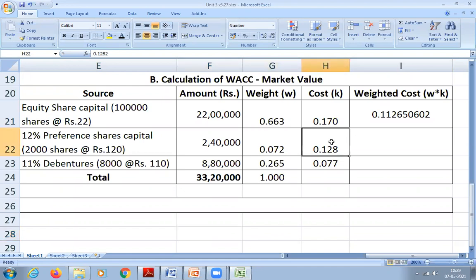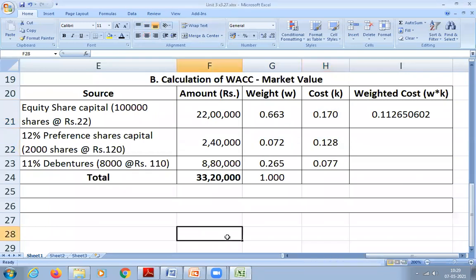All of you calculate. Don't tell the answer. All of you please calculate, or else others will become lazy. Use your calculator and please calculate. 0.072 into 0.128. Robin, how much did you get? Albin, PJ, Rosemary.